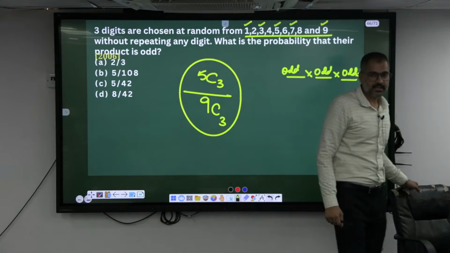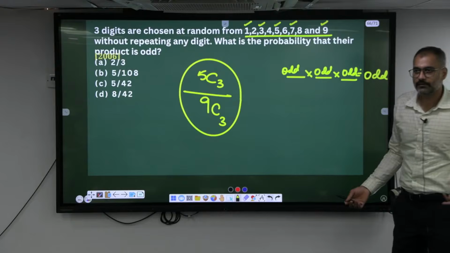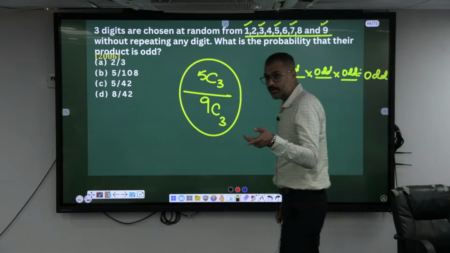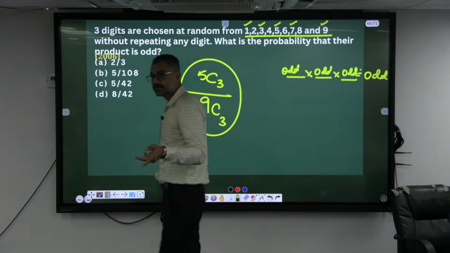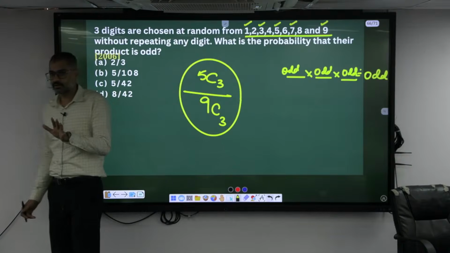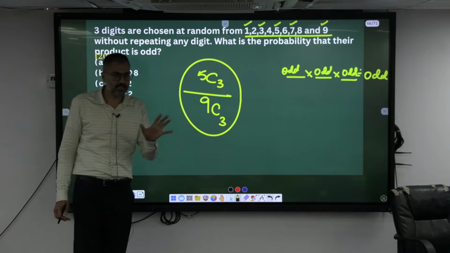5C3 by 9C3. 9C3 is the total outcome, out of which to get odd, you must have picked from the odd only. How many odds? 5. Your favorable outcome has to come from this odd only.